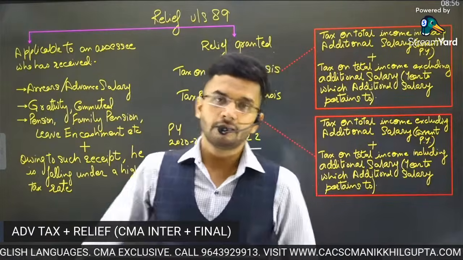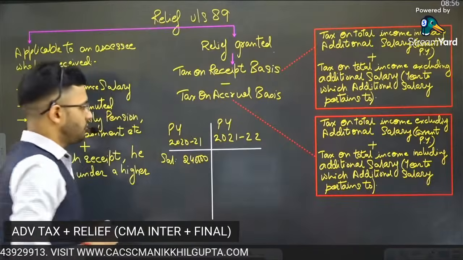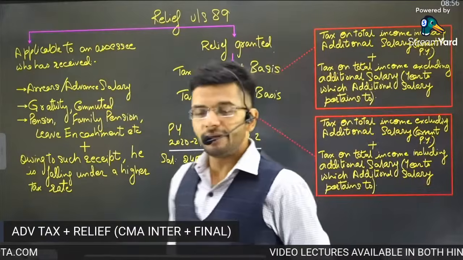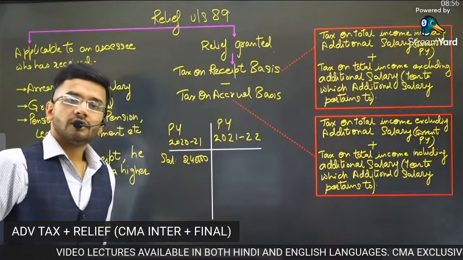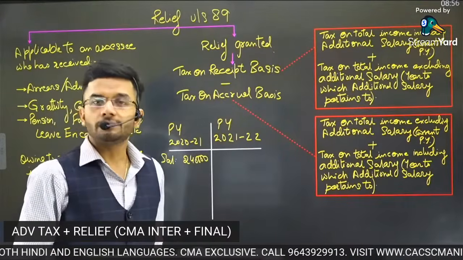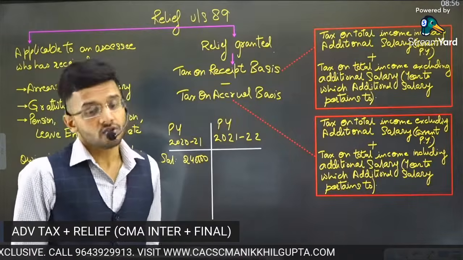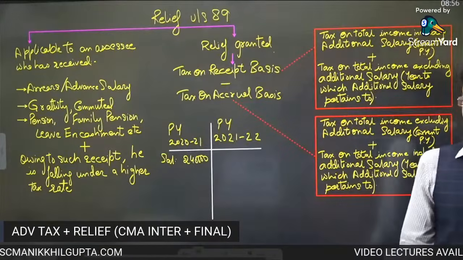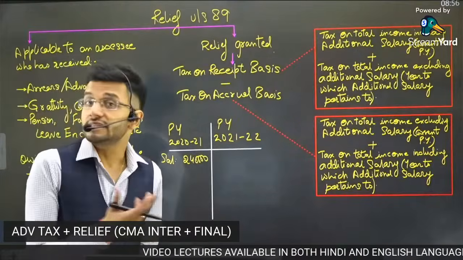In the comment box, please tell me whether the salary is taxable or not. Salary income is 2,40,000. Sir, slab rate is applicable on this particular salary, and if slab rate is applicable, then naturally, sir, the salary is not taxable. Why? Because the first slab rate is 2,50,000. If your income is up till 2,50,000, it is not taxable under the Income Tax Act regime. So yes, guys, 2,40,000 is below the taxable limit, which is not eligible for taxation. If it is not eligible for taxation under the slab rate, then this salary is tax free.